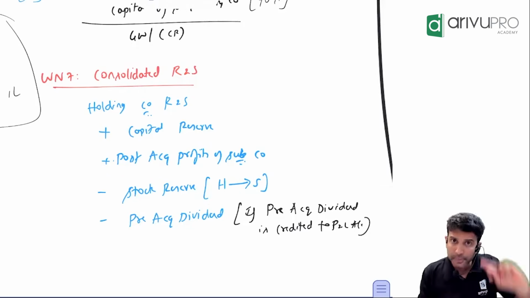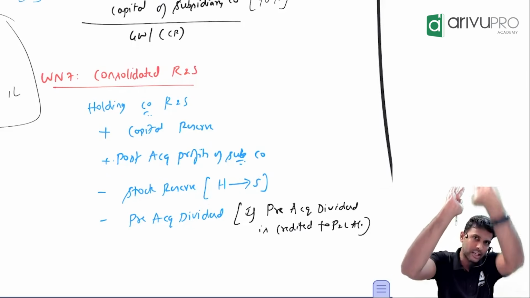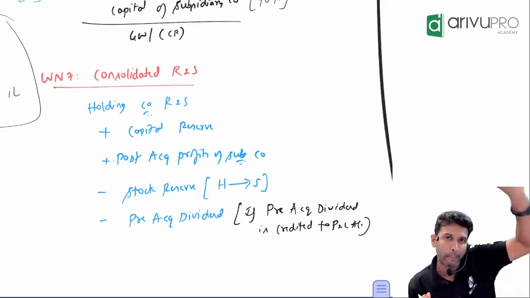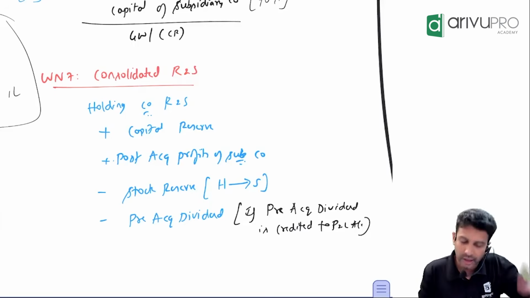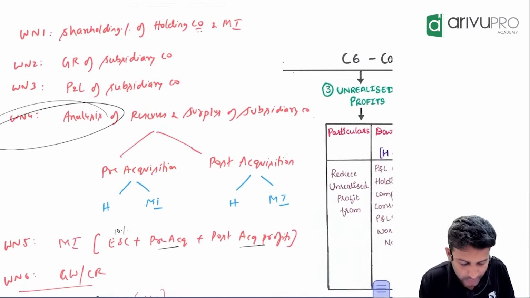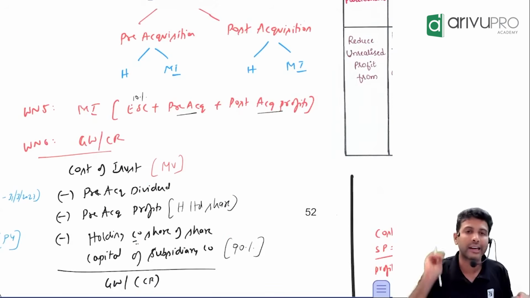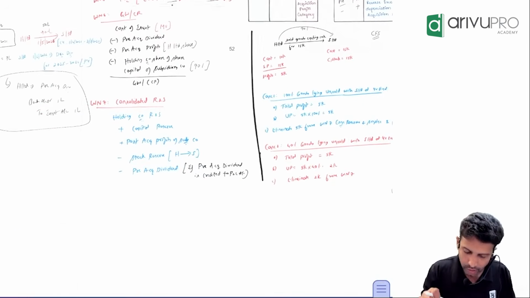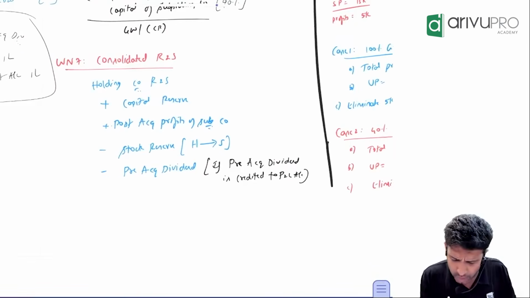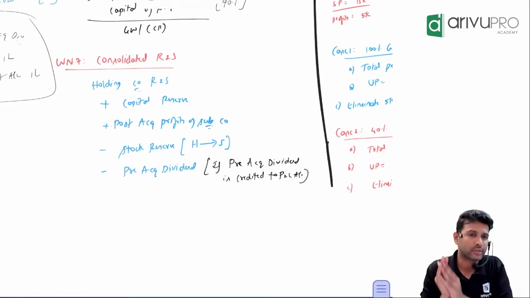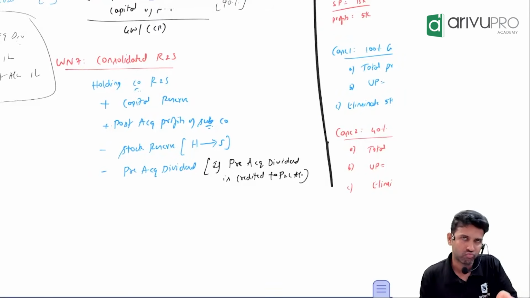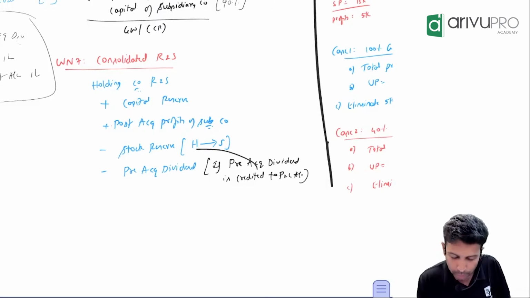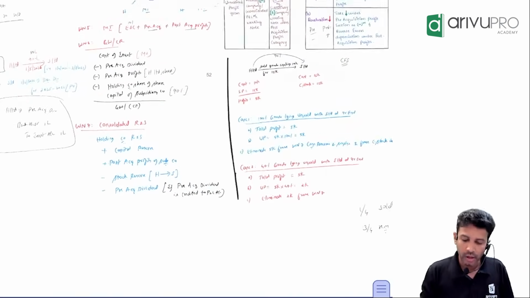Fine. If it's an upstream sale, the subsidiary has sold goods to the parent, meaning the arrow is going up. In that case, who made the profit? Subsidiary. And the subsidiary's profit gets analyzed in which working note? Working note number 4. So there it gets eliminated. Okay, I think that's pretty much it. And pre-acquisition dividend also, I've said that you need to eliminate that. Yes, sir, this one I think I've not explained. It's okay, maybe one problem we will do. Remind me about this, I'll tell you about this.